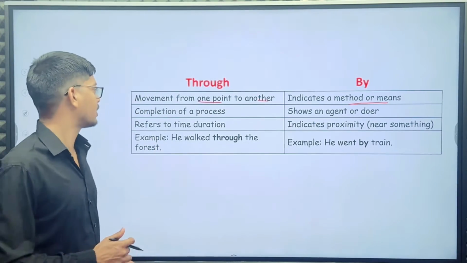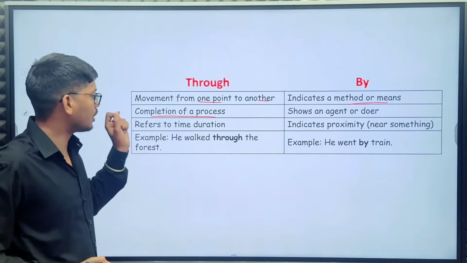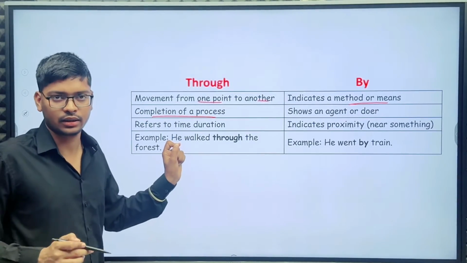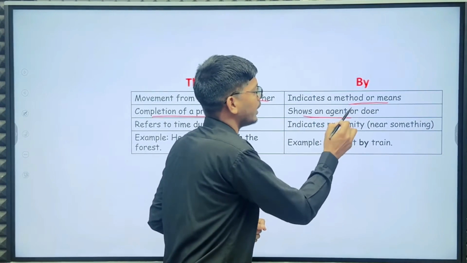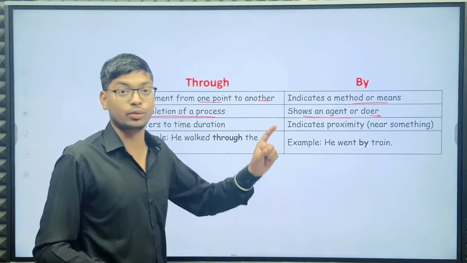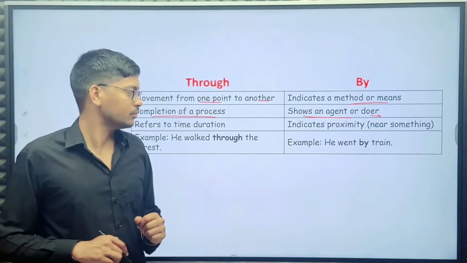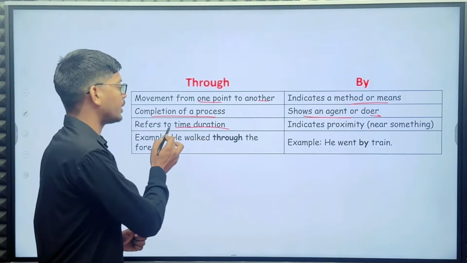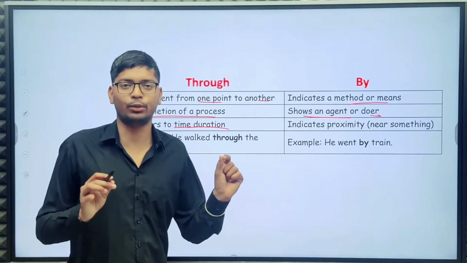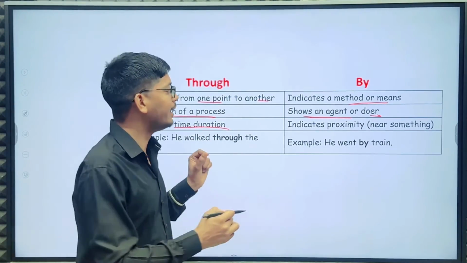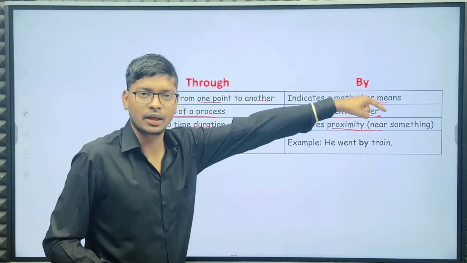Okay, next, completion of a process. In that situation you have to use through. But to show an agent or doer, you have to use by. Okay, next, to refer to time duration, you have to use through. But to indicate proximity, or near something, you have to use by.